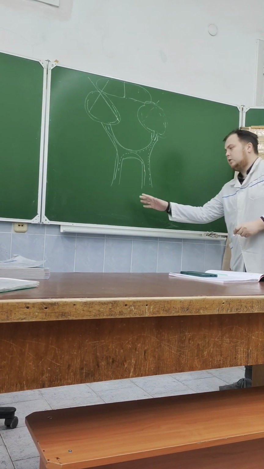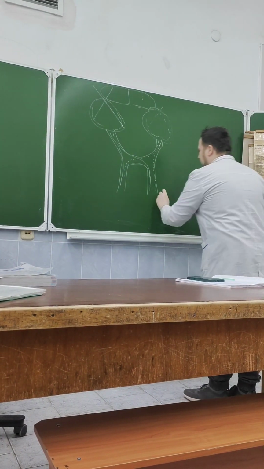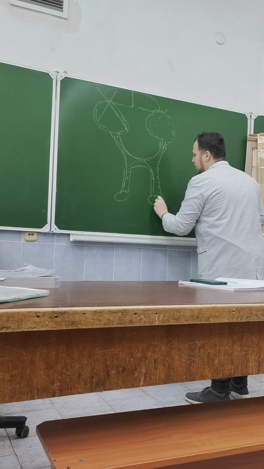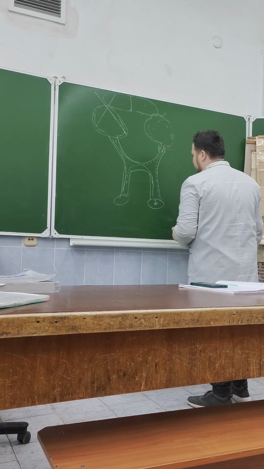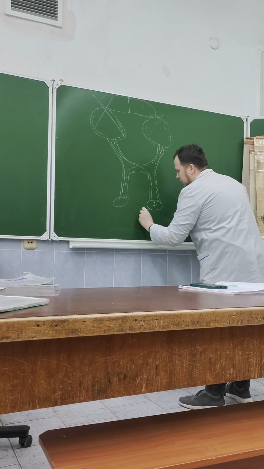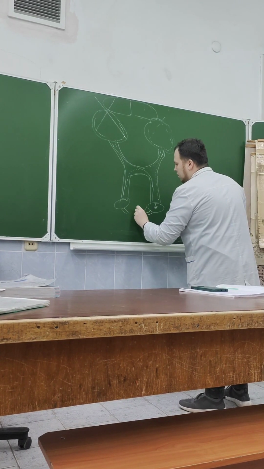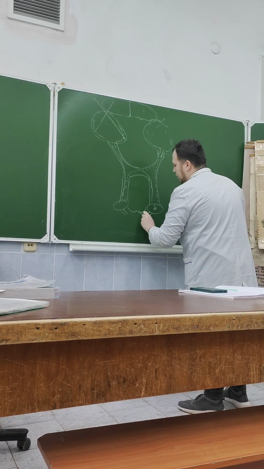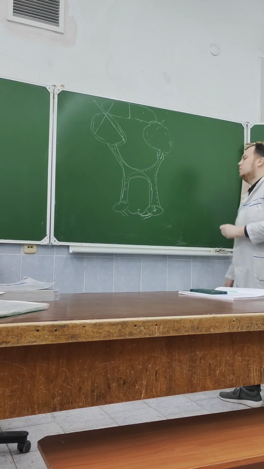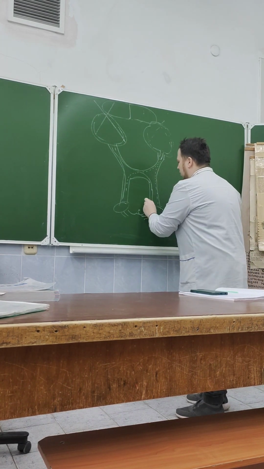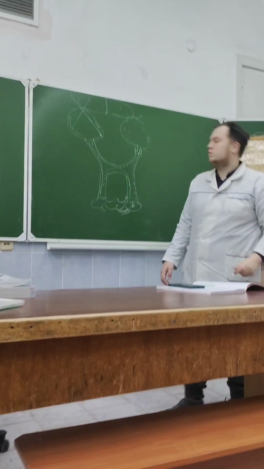The optic tracts are directed to the lateral geniculate bodies, and most of the fibers go to the lateral geniculate bodies, where we have the relay of the neurons. A part of the fibers will not pass to the geniculate bodies; they will pass to the superior colliculus of the midbrain, or even to the pulvinar of the thalamus, the posterior nucleus of the thalamus.